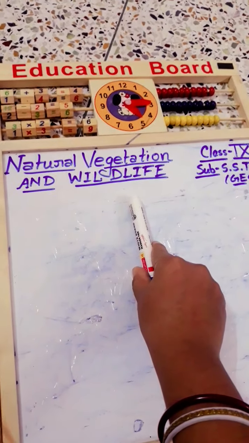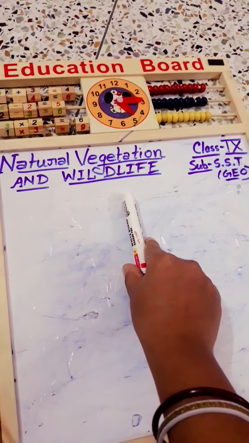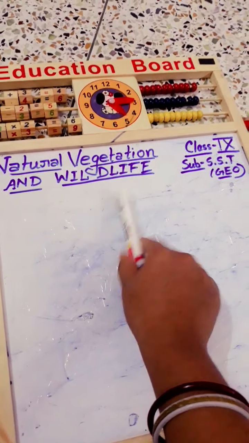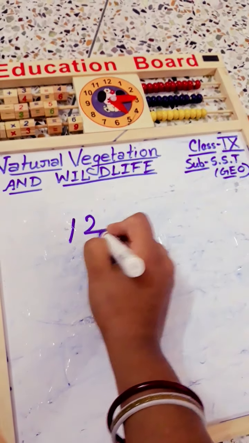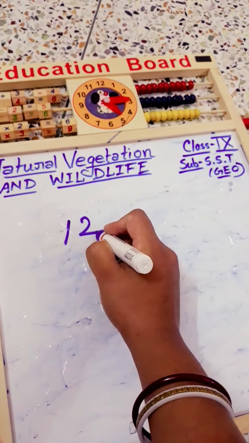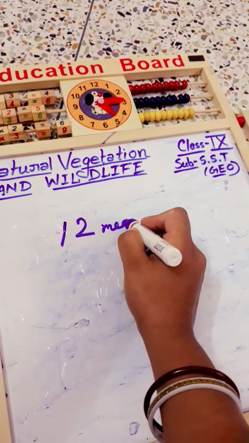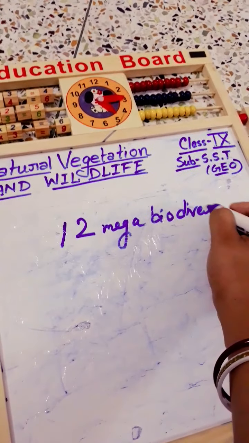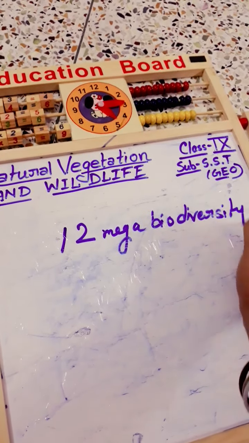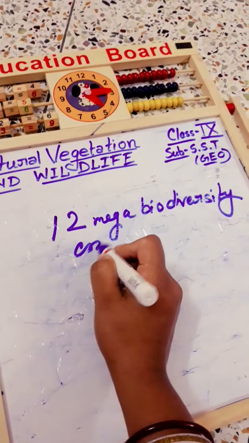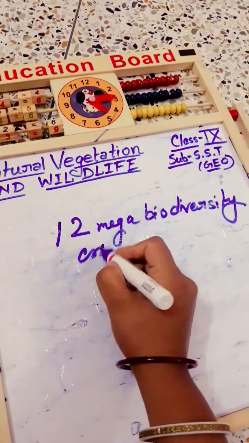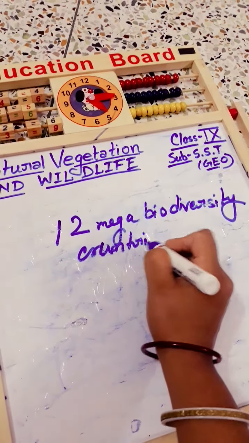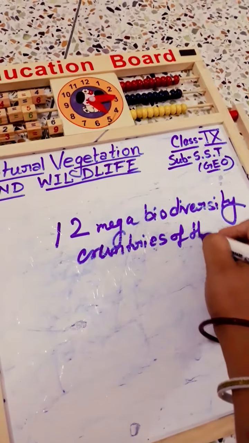And you know, India is one of the 12 mega biodiversity countries of the world.